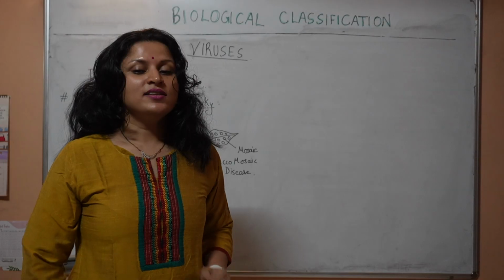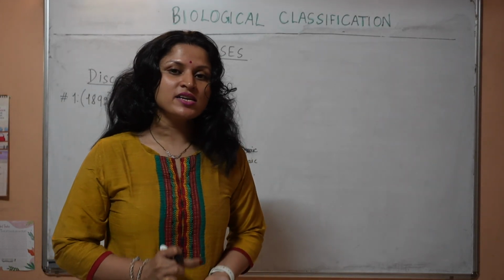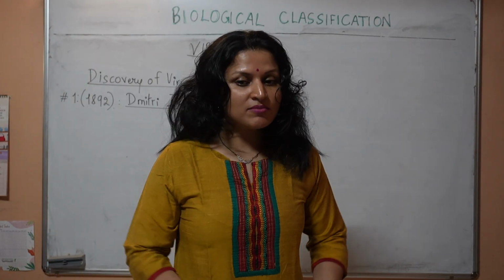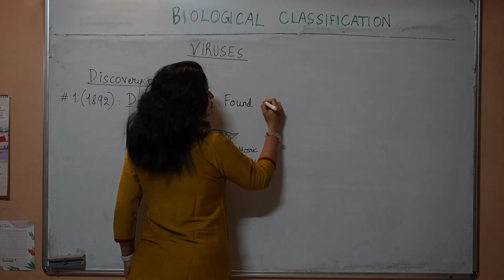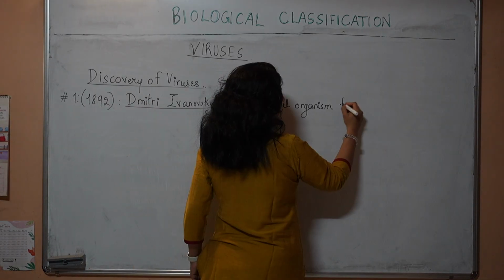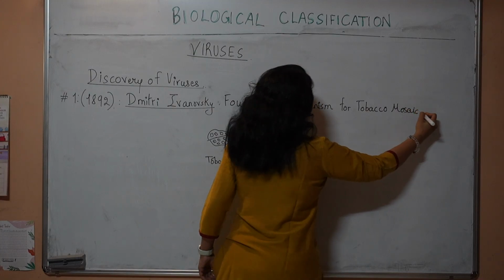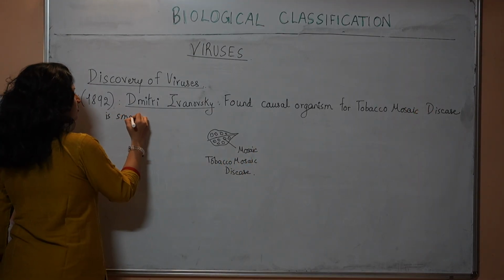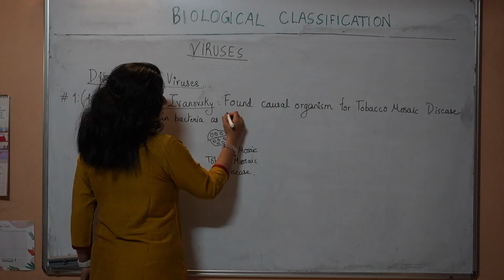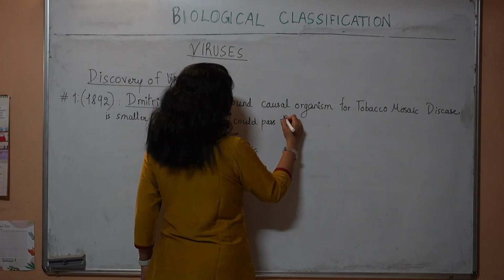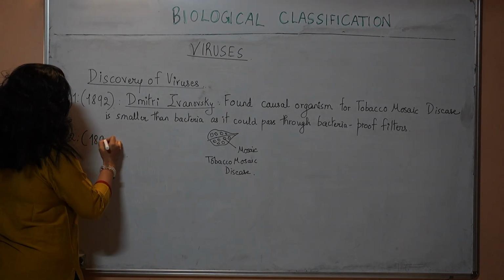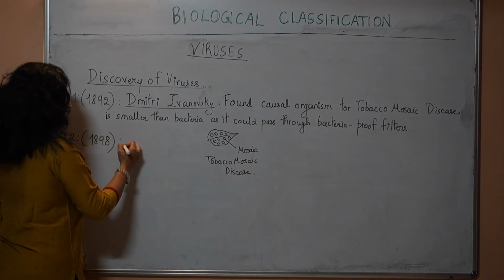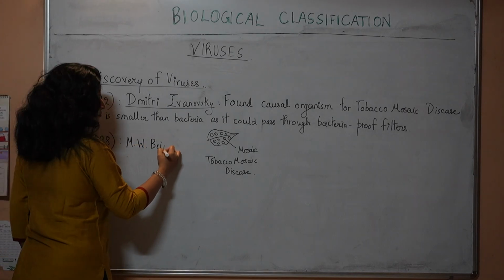What did it mean? That this infectious agent is smaller than the size of a bacteria, and maybe it's something in the fluid itself, because this fluid is highly infectious. It can cause diseases in healthy plants. He found that the causal organism for tobacco mosaic disease is smaller than bacteria, as it could pass through bacteria-proof filters. Next, in the year 1898, a few years later, the next scientist, M.W.